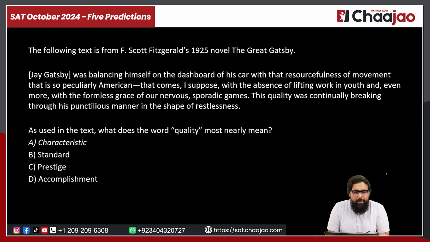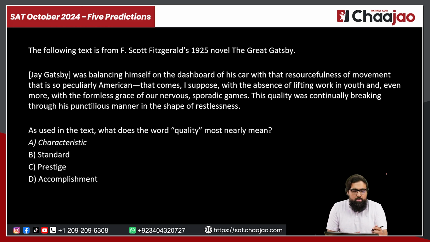It says the following text is from F. Scott Fitzgerald's 1925 novel, The Great Gatsby. Gatsby was balancing himself on the dashboard of his car with that resourcefulness of movement that is so peculiarly American, that comes, I suppose, with the absence of lifting work in youth, and more with the formless grace of our nervous sporadic games. This quality was continually breaking through his punctilious manner in the shape of restlessness.